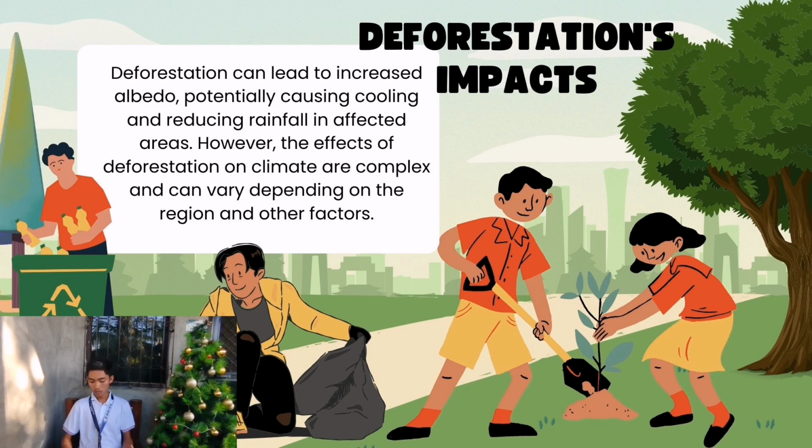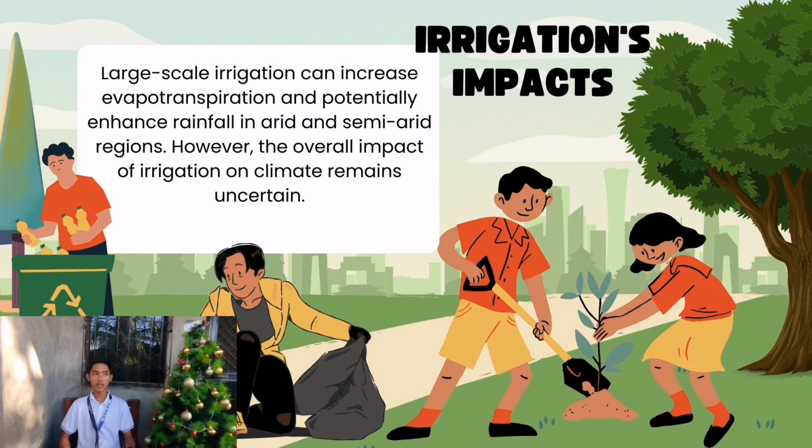So as we know already, deforestation is a human activity that contributes to a greater increase of global warming and climate change. So next is the irrigation impacts. As we all know, aside from deforestation, irrigation impacts are caused by human activities also.